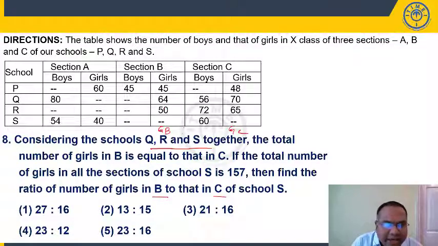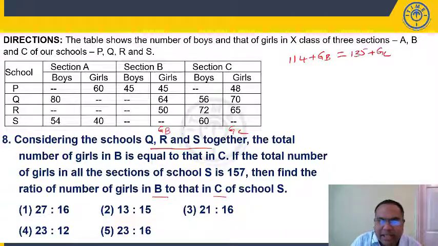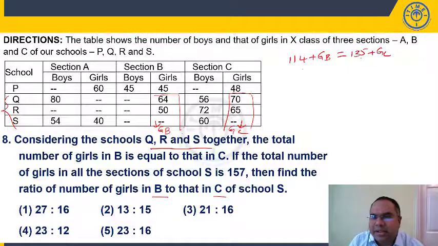Now here, we are taking the number of girls as GB, so the total will be 114 plus girls in section B. This must be equal to section C, 70 plus 65, 135 plus girls in section C. We don't know this value, right? We are taking GB as girls in section B, GC as girls in section C. You can take X, Y also. So considering only these three schools, 114 plus GB is equal to 135 plus GC. GB minus GC is equal to 135 minus 114. It is 21. Let's say it's my first equation.